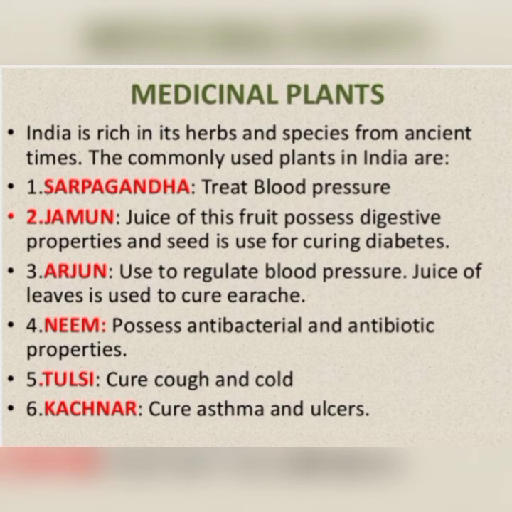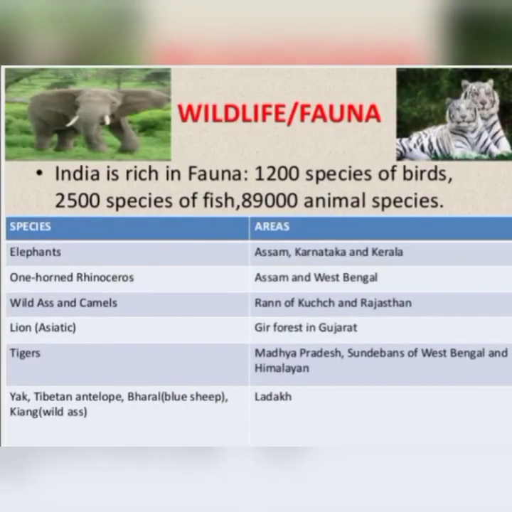Next, Arjun. It is used to regulate blood pressure, and the juice of its leaves is used for curing earache. Next, we have neem. It is mainly used for its antibacterial and antibiotic properties. Tulsi, of course, we use to cure cough and cold. Next, we have Kachnar, which is used for asthma and ulcers.